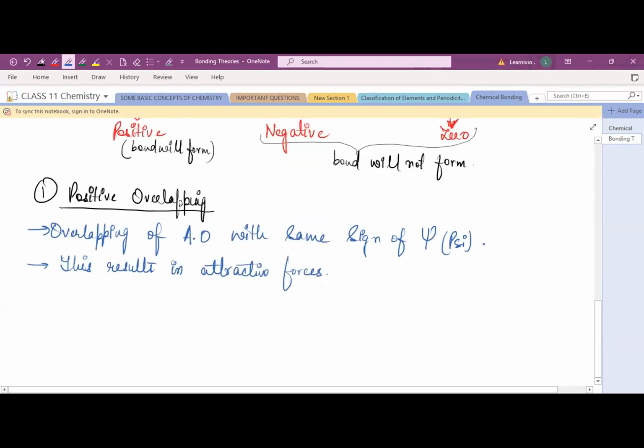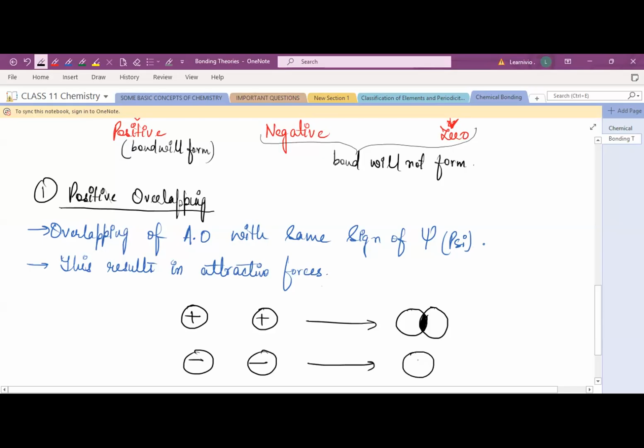You can write down the example also. Plus, again the same charge, so it will lead to the formation of a bond. You can show the overlapping. Similarly, an s orbital with negative charge, because they have the same sign of psi, again they will overlap with each other and form a bond.